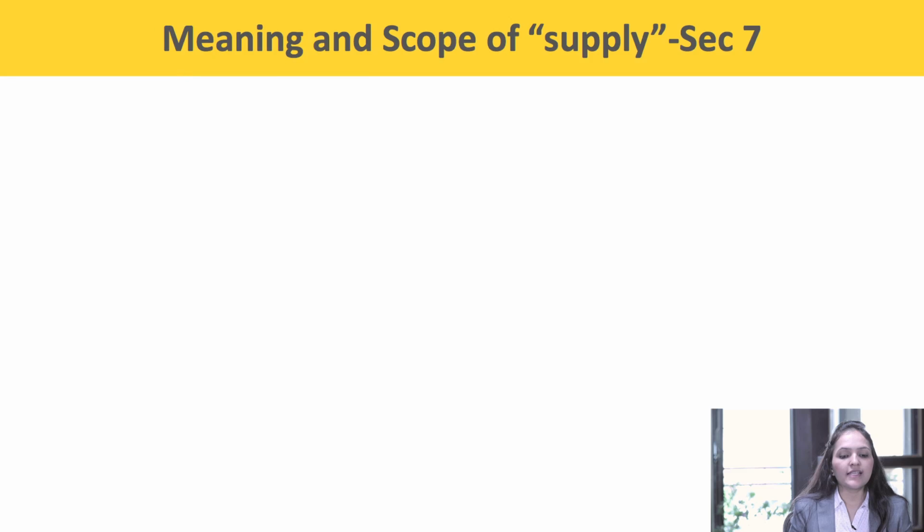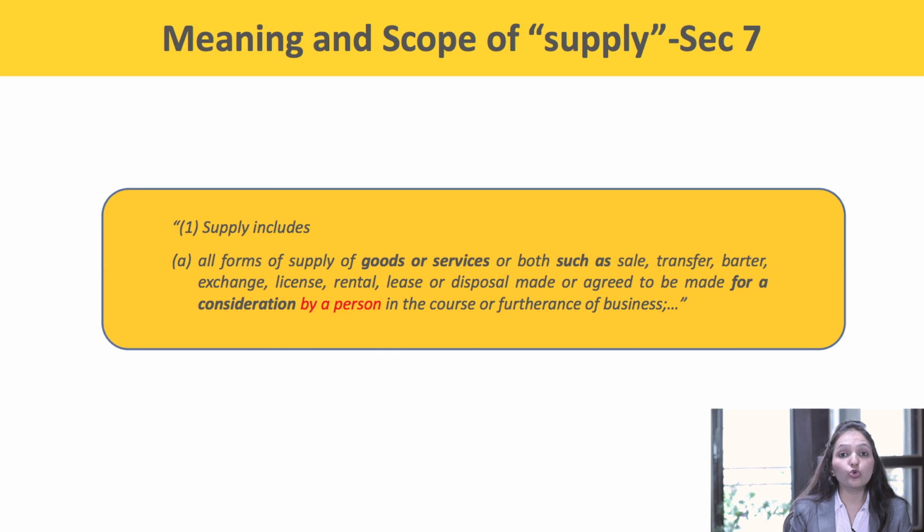First, Section 7 subsection 1. Supply includes all forms of supply of goods or services or both, such as sale, transfer, barter, exchange, license, rental, lease or disposal, made or agreed to be made.